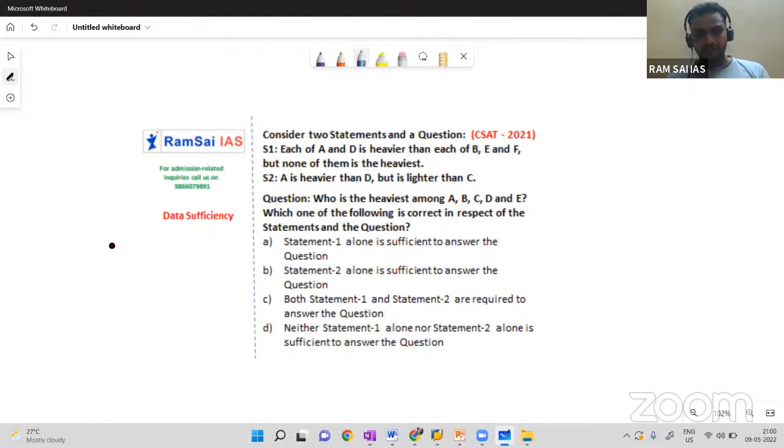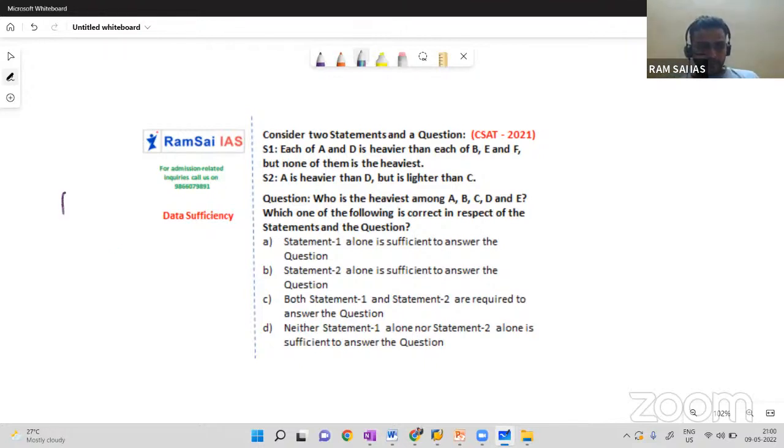We have a total of 5 people. A small correction in the question. Actually, the question should be, who is heaviest among A, B, C, D, E, and F? Okay, so in that case, each of A and D is heavier than each of B, E, F, but none of them is the heaviest.